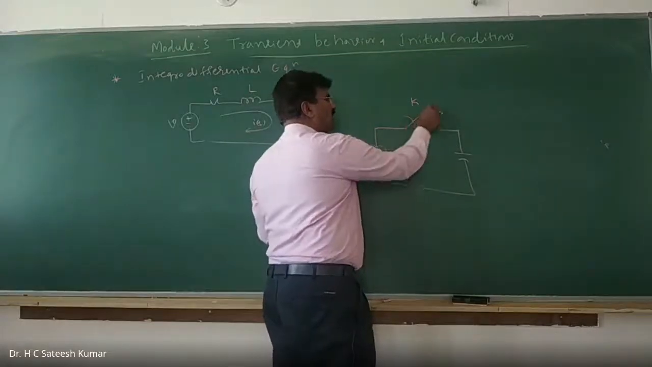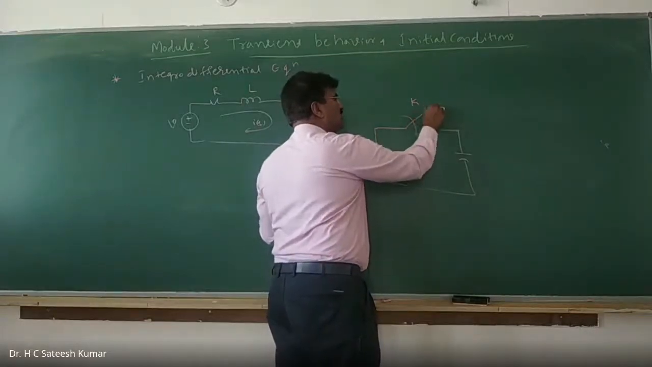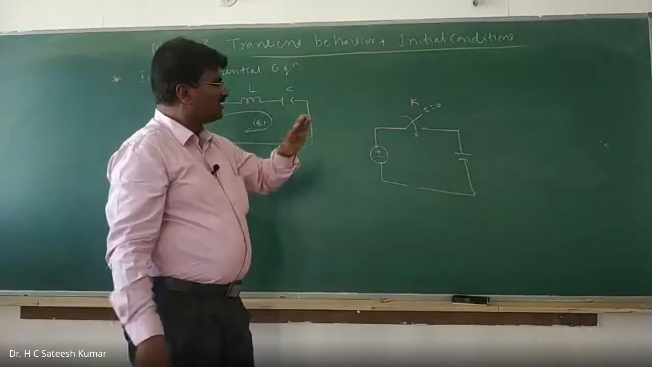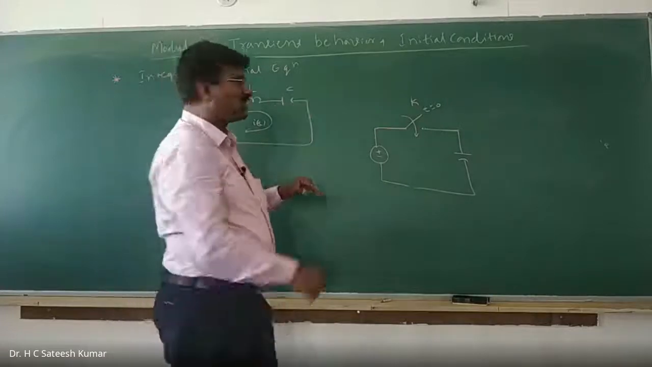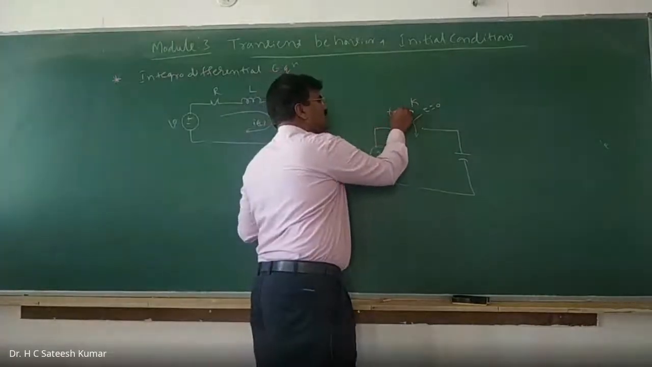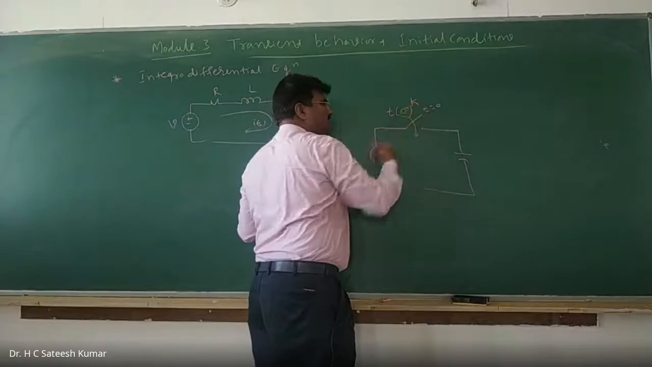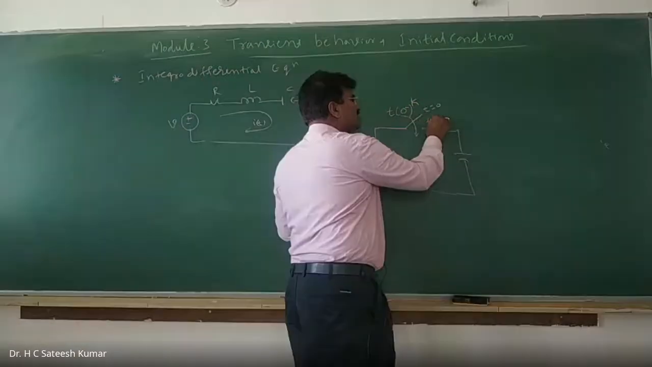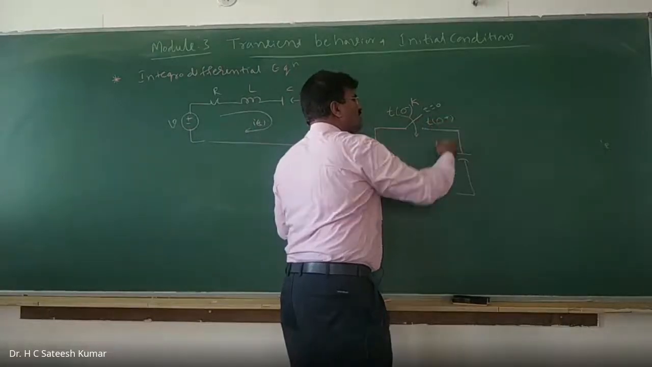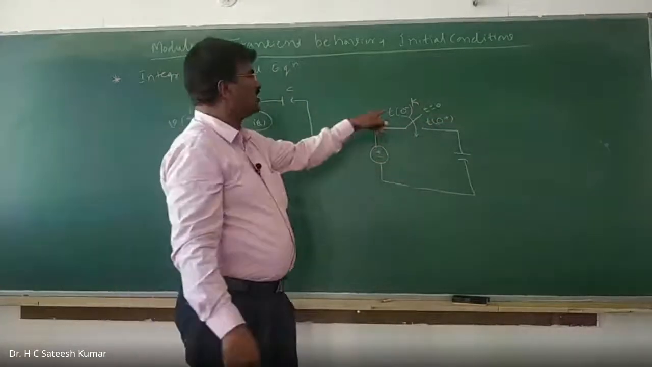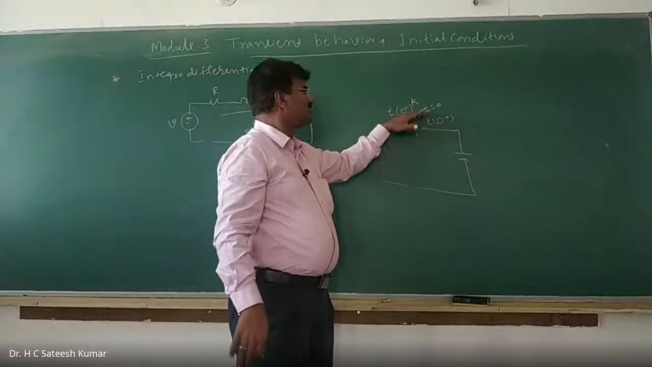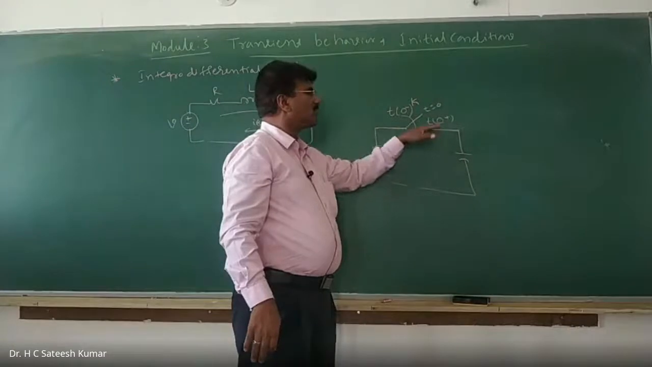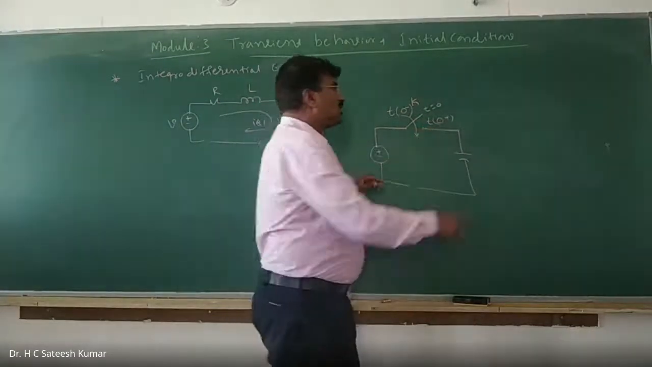Now, let us say you are closing the switch at t is equal to 0. The t is equal to 0 is the reference. The time before the switching operation, we call it t0 minus, notation only. T0 minus represents before switching operation. And t0 plus, we call it after switching operation. So t is equal to 0 is the reference. T0 minus represents what? Before switching operation. T0 plus is nothing but after switching operation.